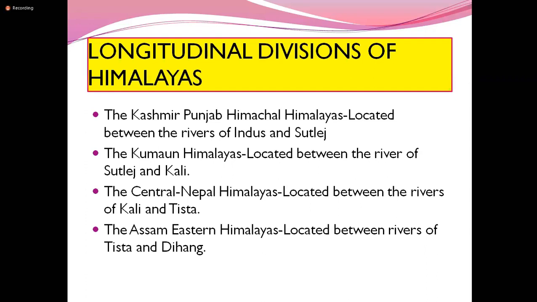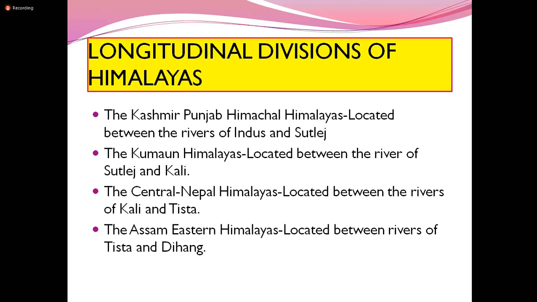Between the rivers Kali and Tista, they are called the Central Nepal Himalayas. And between the rivers Tista and Dihang, they are called the Assam Eastern Himalayas. So these are all the divisions of the Himalayas.